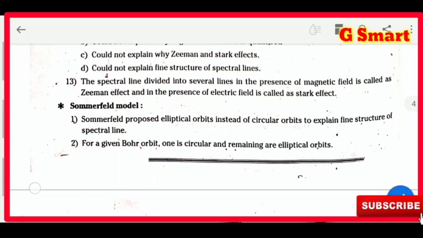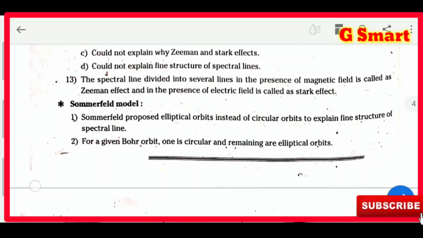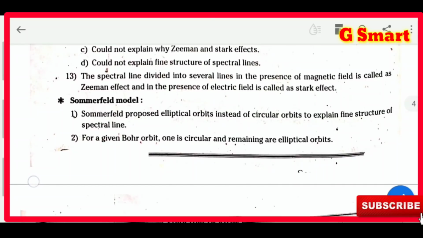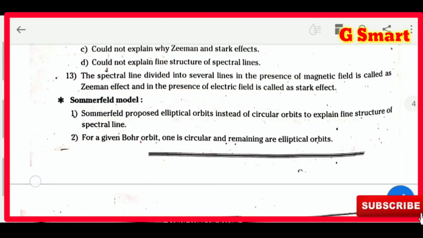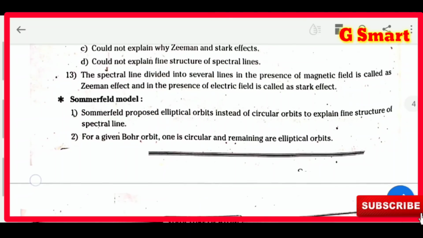Here we got two terms, Zeeman effect and Stark effect. What are these? When spectral lines are divided into several lines in the presence of a magnetic field, it is called Zeeman effect. When spectral lines are divided into so many lines in the presence of an electric field, it is called Stark effect. Okay, these are the two different concepts, Zeeman effect and Stark effect.